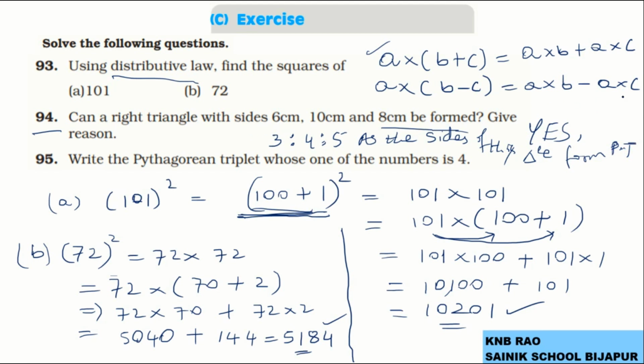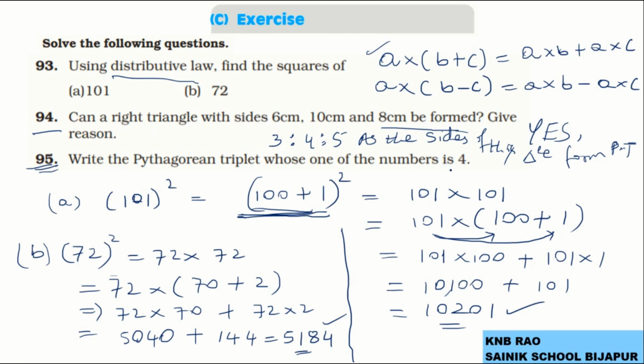Next, question number 95. Write the Pythagorean triplets whose one of the numbers is 4. So, see, to this question number 95, already almost 90% answer is there in the 94th question only.